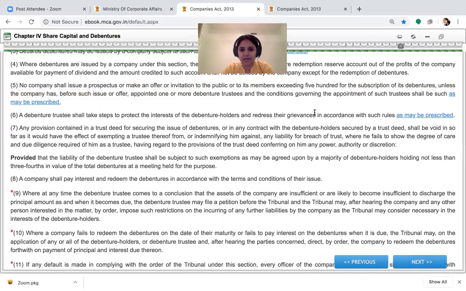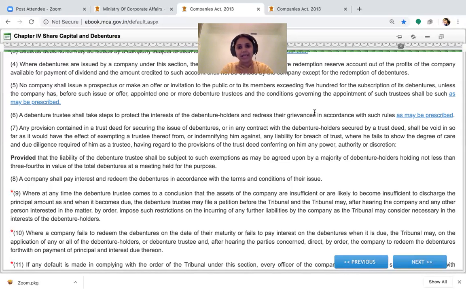Let me explain to you that concept first. Whenever a company is issuing debentures to an amount in excess of 500, the company shall constitute something called a debenture trust. What is a trust? A trust is something which is formed by the person to whom the idea of forming it has first struck, whom I will call the author of the trust.